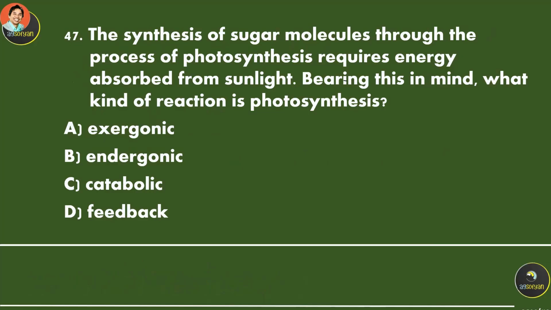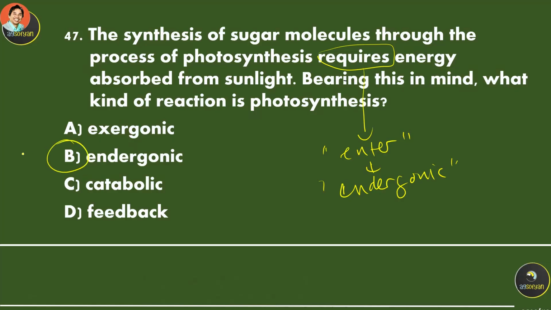The synthesis of sugar molecules through the process of photosynthesis requires energy absorbed from sunlight. Bearing this in mind, what kind of reaction is photosynthesis? It requires energy going in, so it is going to be endergonic. Remember the previous explanation, right? So photosynthesis is an endergonic reaction.